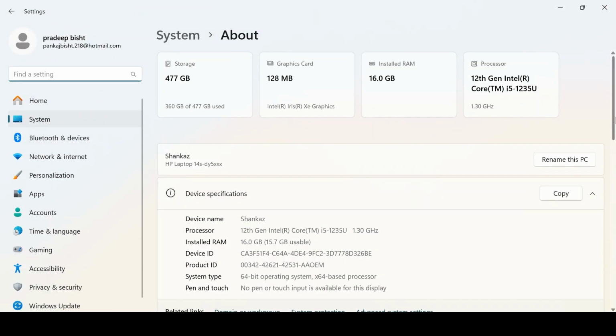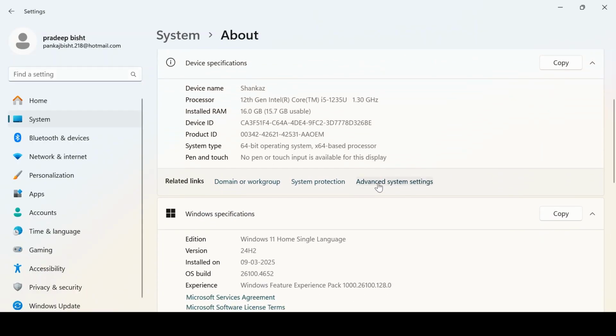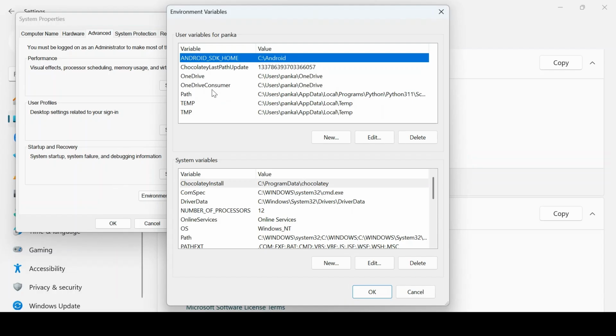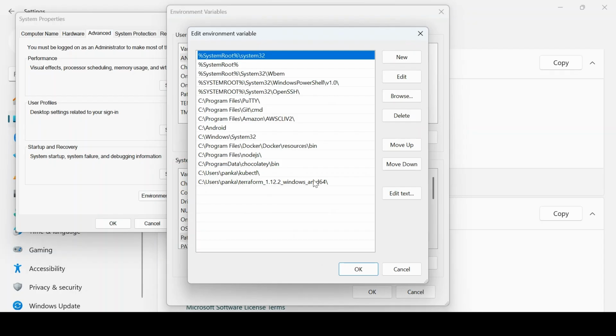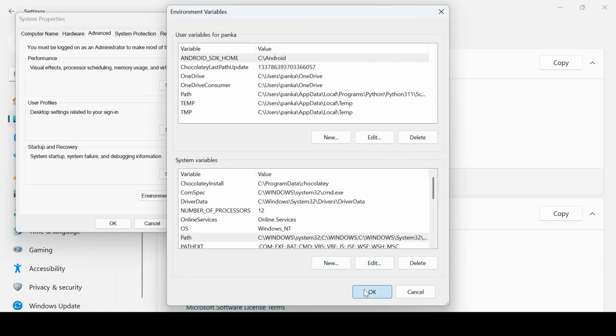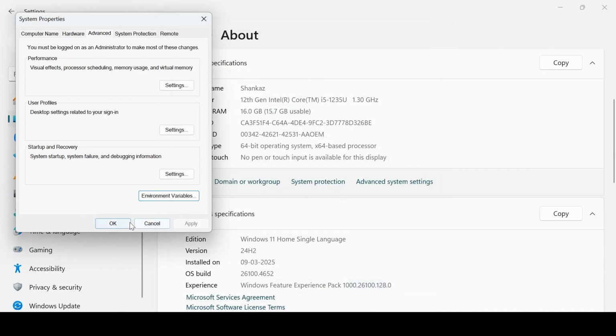Let me scroll down: advanced system settings, environment variables. Wherever you kept the .exe file once it is downloaded, you just copy the path of it, come here in the system variables, double click it, and like that you can add the path. Once you are done, click OK, and again OK, and again apply, and then OK.